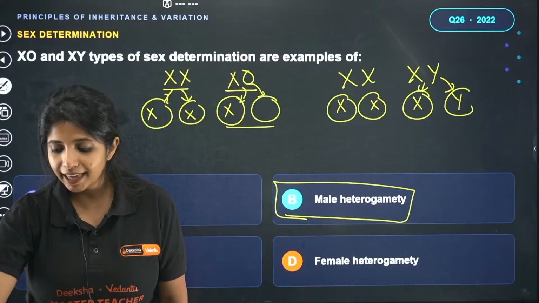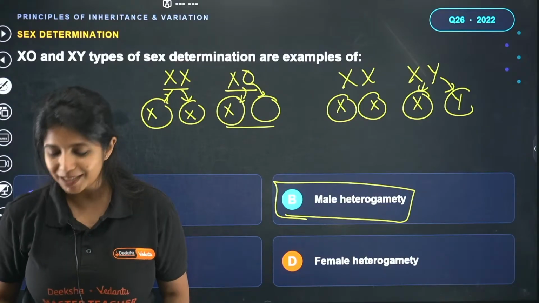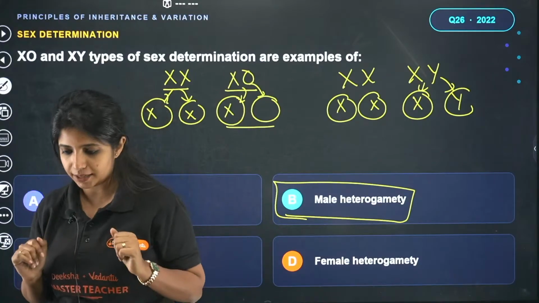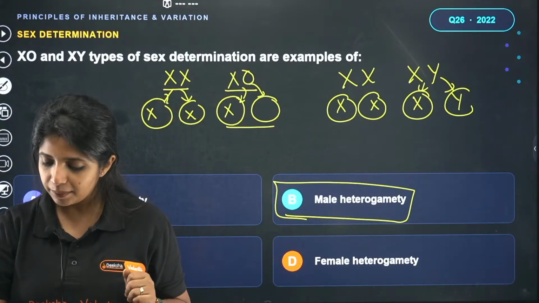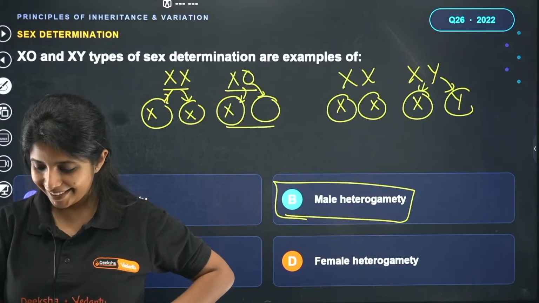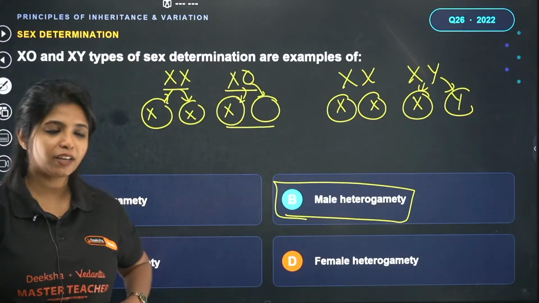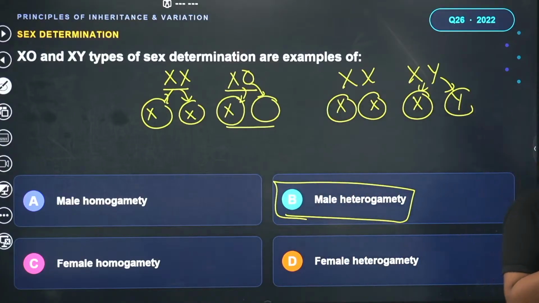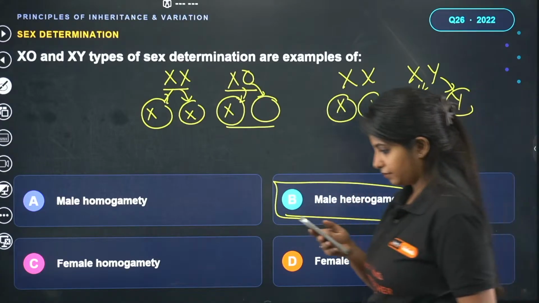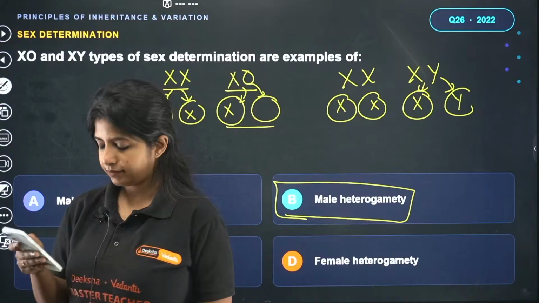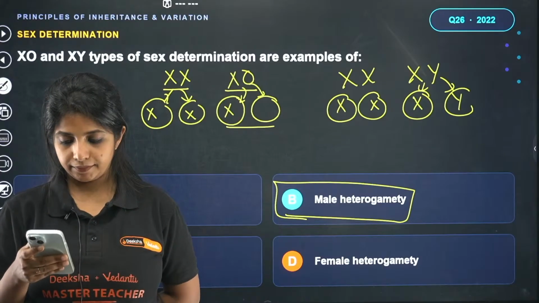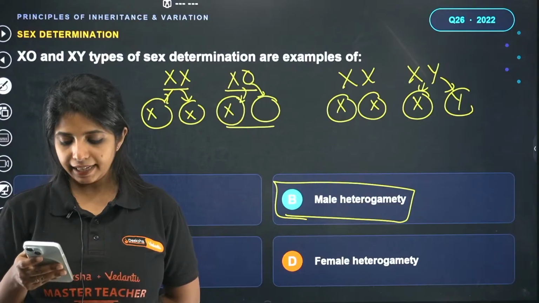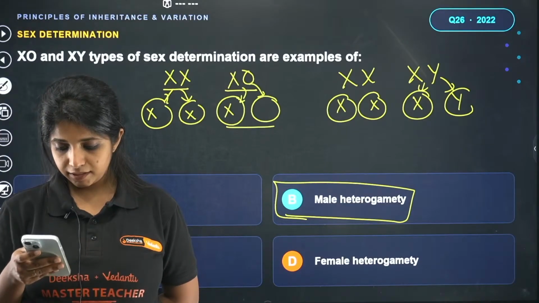Sania also gave me the answer as B. Perfect. Can you tell me, where do you see female heterogamety? Sachin also said B. Anyone have any guesses? Birds.